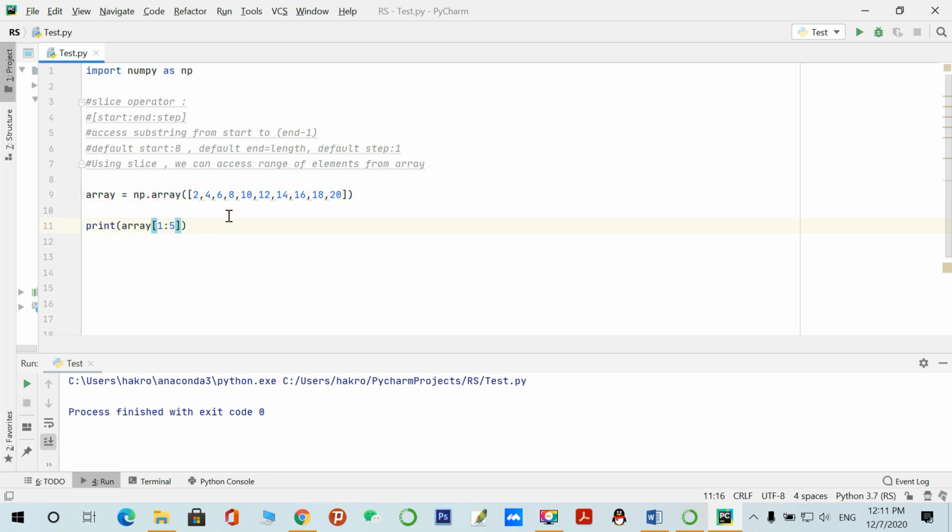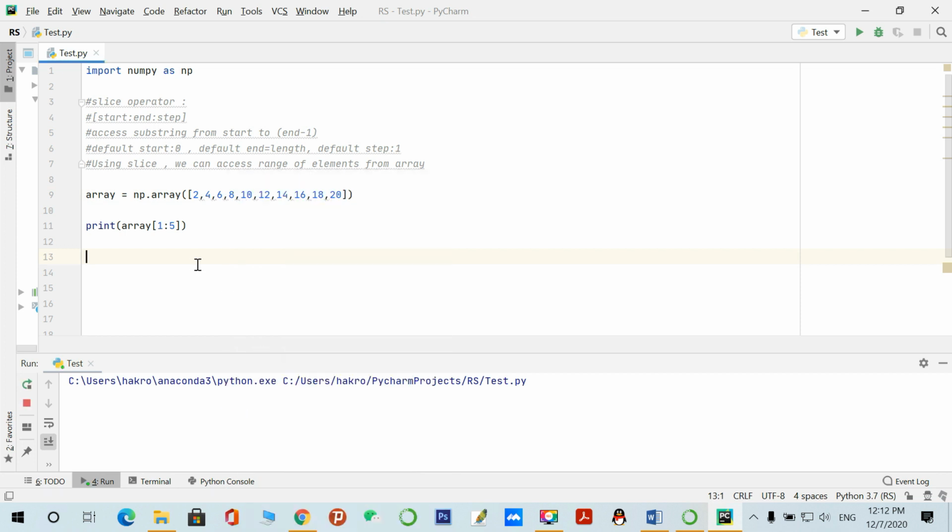But one thing you have to remember: this is the starting point and this is the ending point. The ending point works like n minus 1. If we have given 5, it means 5 minus 1 equals 4. So this statement will access 0 1 2 3 4, basically from 4 to 10.